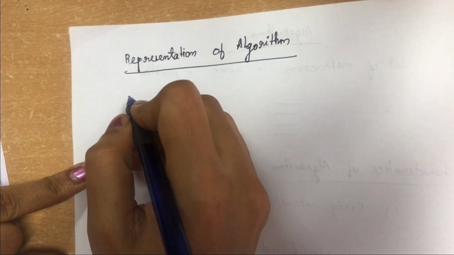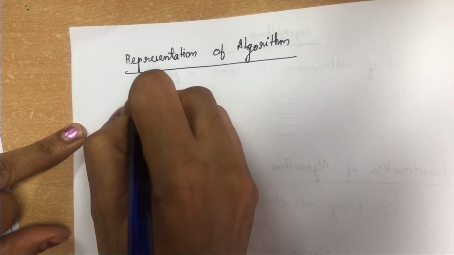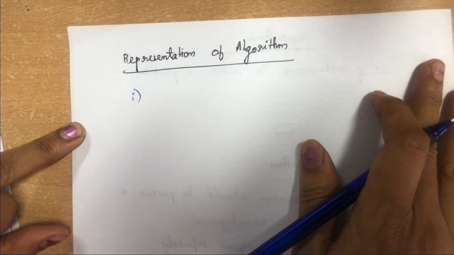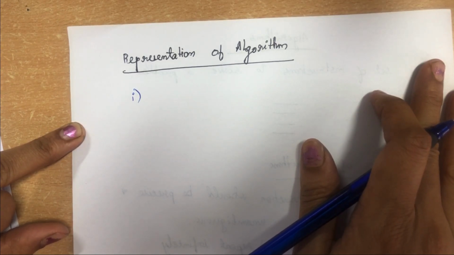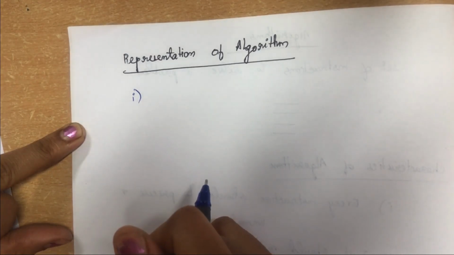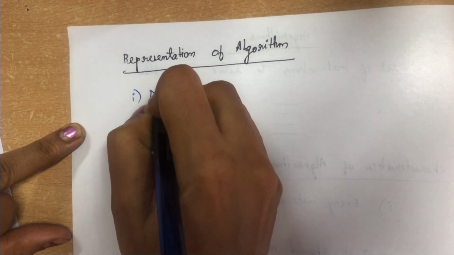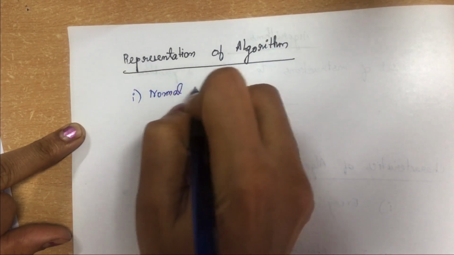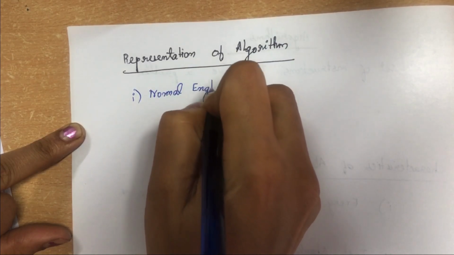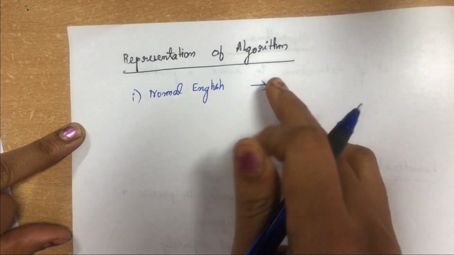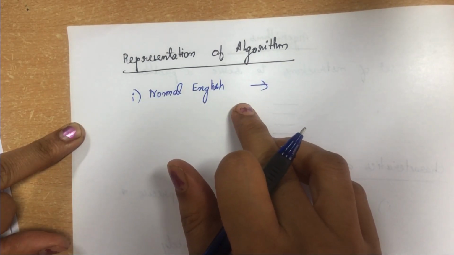Okay, we'll see the representation of an algorithm. You can represent an algorithm in various ways. Generally, programmers follow one of the following ways. The first one is normal English. An algorithm can be represented as a step-by-step procedure in normal English.